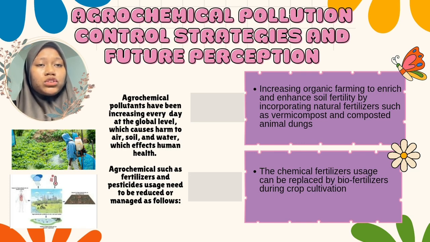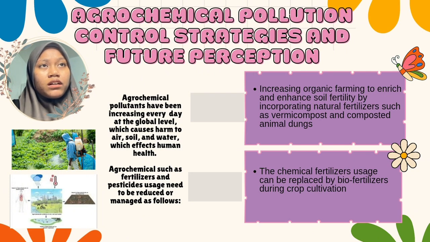One effective way to control agrochemical pollution is by promoting organic farming. Organic farming uses natural fertilizer such as vermicompost and animal manure, which help improve soil fertility naturally. This method reduces the need for harmful chemicals and protects the ecosystem. Another important strategy is replacing chemical fertilizer with biofertilizer during crop cultivation. Biofertilizers are safer for the environment and help provide nutrients to plants without contaminating soil and water.